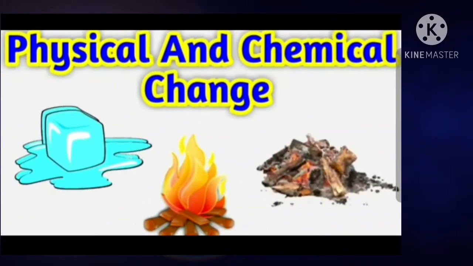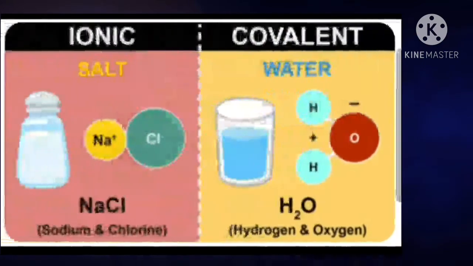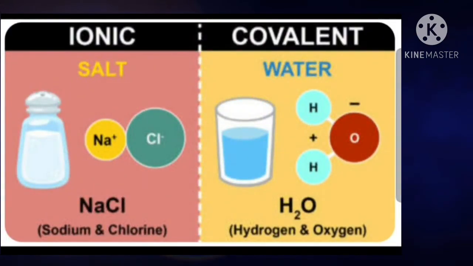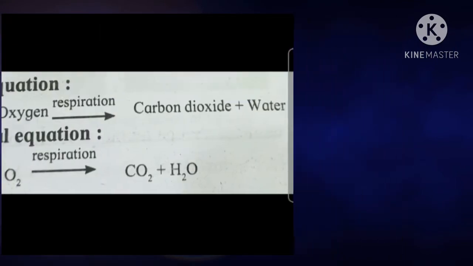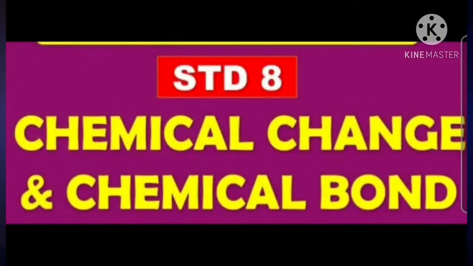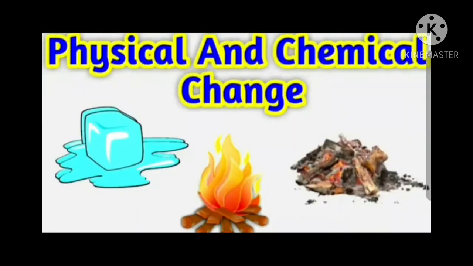In this chapter, we are going to discuss types of changes, information about ionic and covalent bonds, and how to write word equations. So children, open your textbook and keep a pencil with you. First of all, tell me, what do you mean by changes? Changes, in short, means to make something different, or to become different.